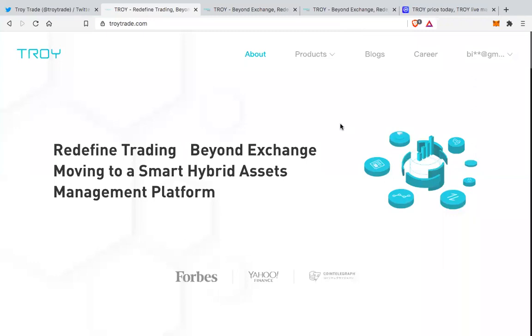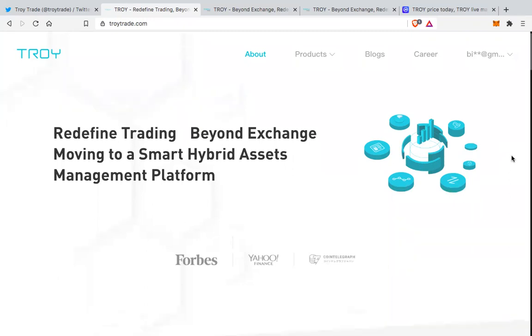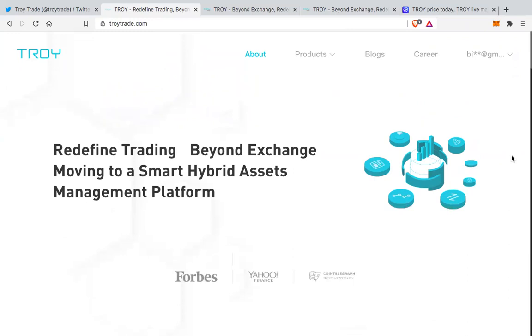So Troy is a multi-trading platform. What I mean by multi-trading is they are offering centralized exchange as well as decentralized exchange and many other features. And if we look at their mission statement, then they say that they want to redefine trading beyond exchange, moving to a smart hybrid asset management platform. So not just trading, but they want to give an entire asset management opportunity to their customers. And this looks an interesting project to me. And we will explore the entire project, and I guess you will realize why it looks interesting to me.